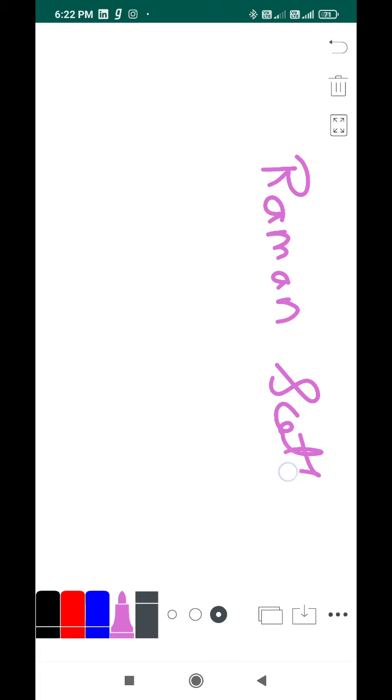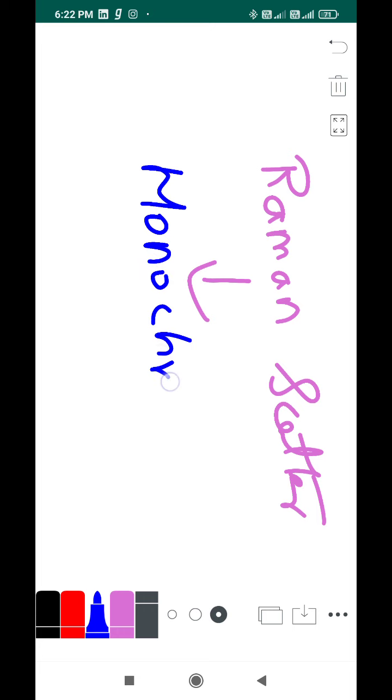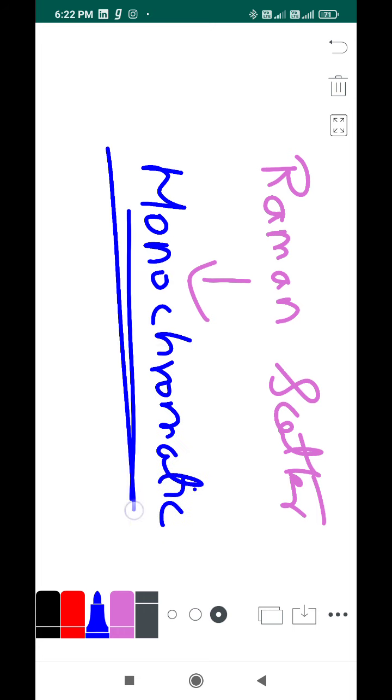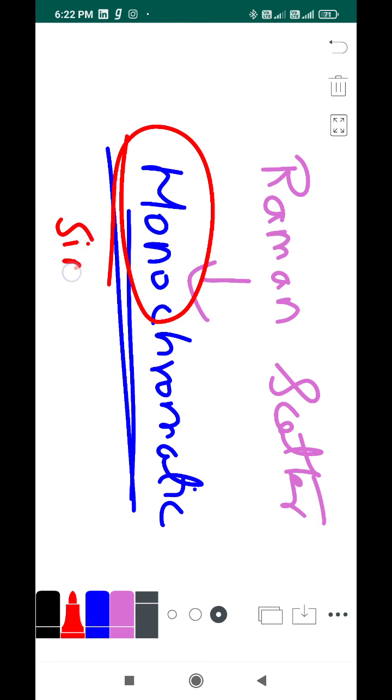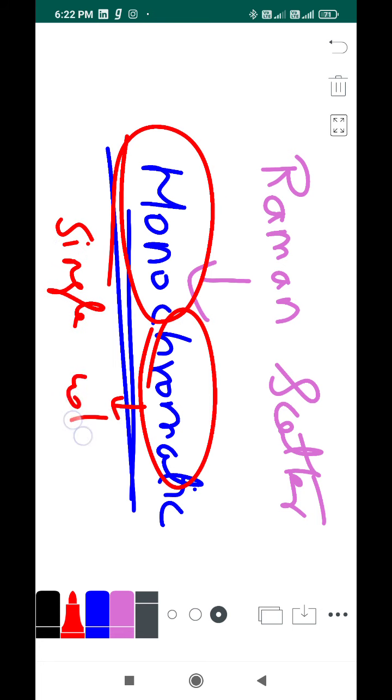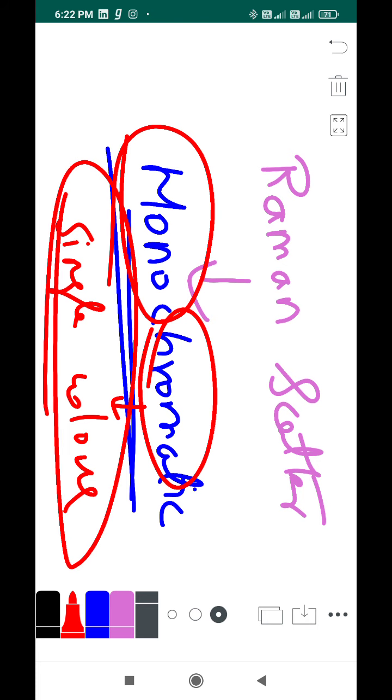And one more thing I must tell you: for Raman scattering to happen, you need monochromatic light, not white light. What do you mean by monochromatic light? The name itself gives you the answer. Mono means single, and chrome means color. So light which has a single color, not white light. White light has 7 colors, so you don't take that. In case of Raman scattering, we go for monochromatic light, which has a single color.